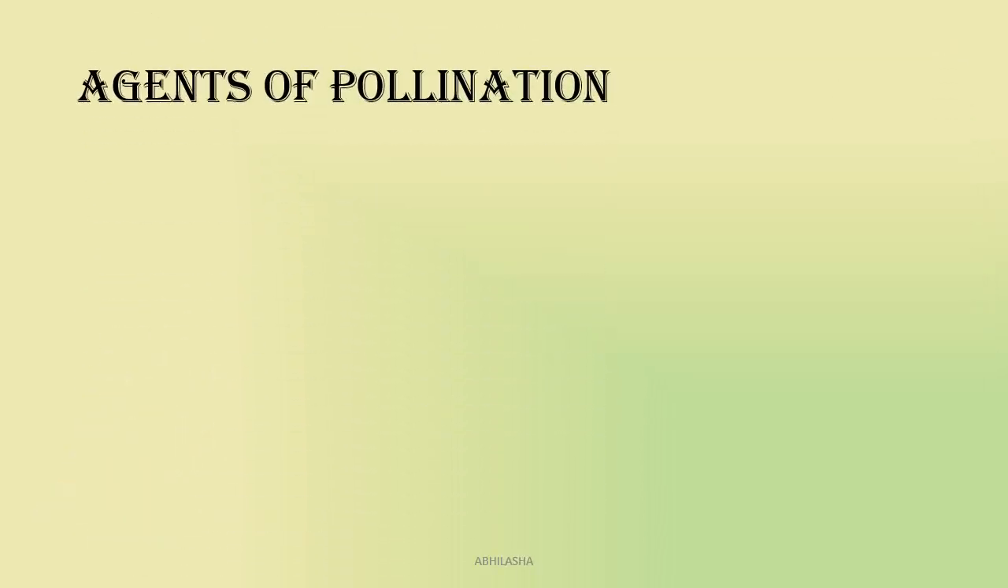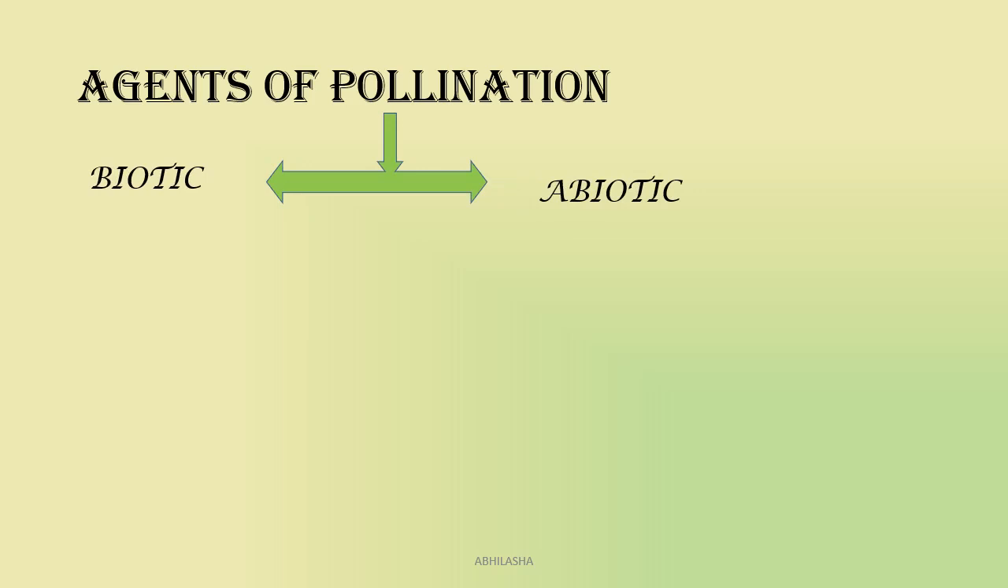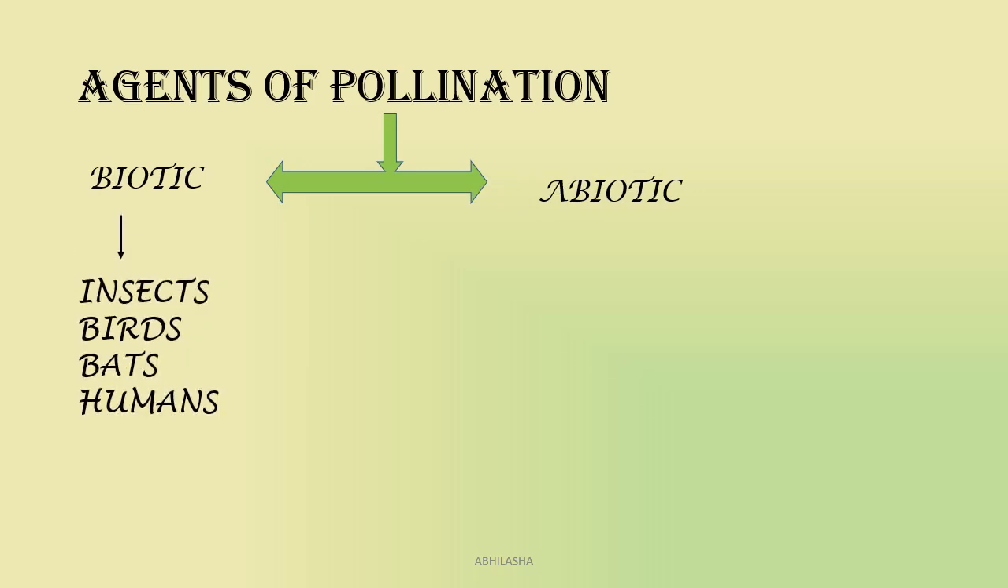Now, the agents of pollination can be classified into two categories, biotic and abiotic. Among the common biotic ones are these, and the abiotic ones are these. Now, here you have to make note of two very important things. Most plants use biotic agents. Abiotic are used by a lesser number of plants.